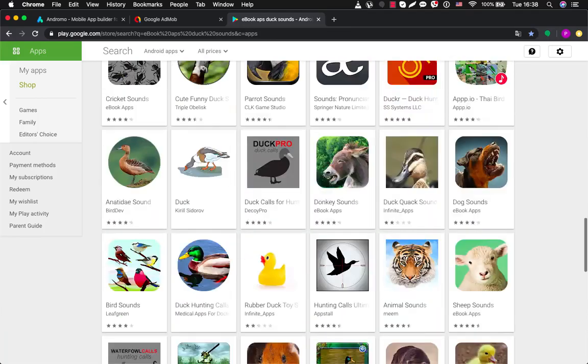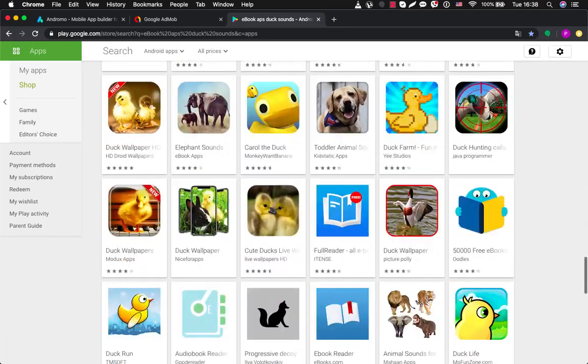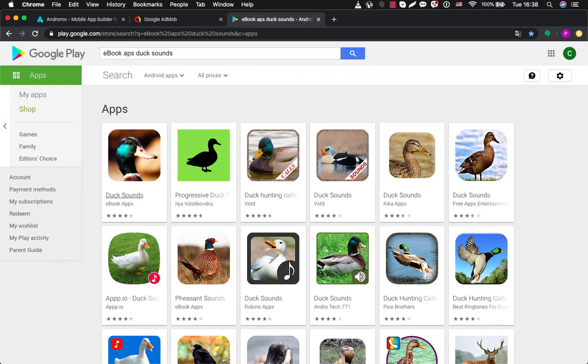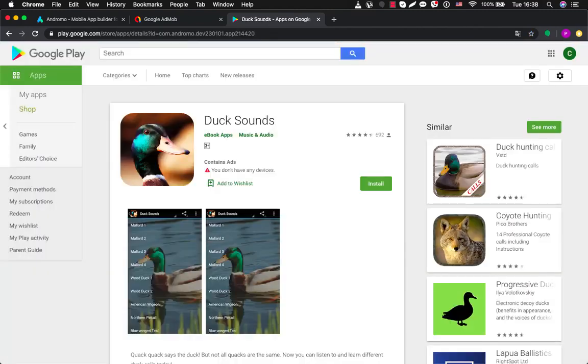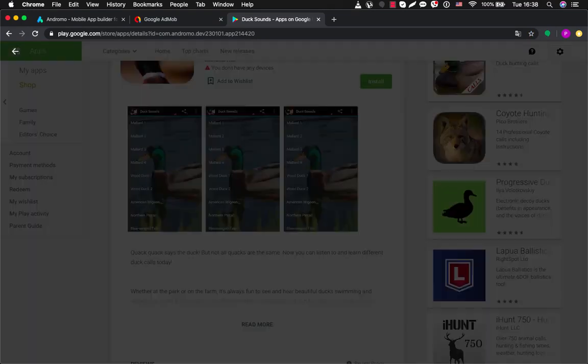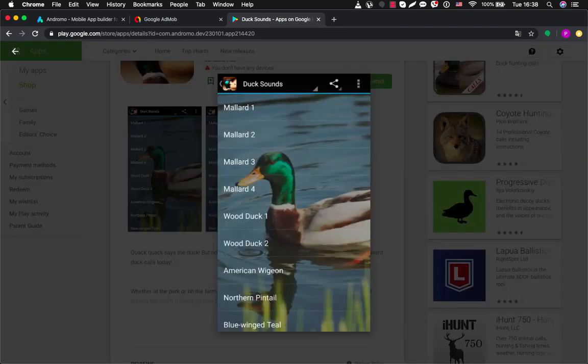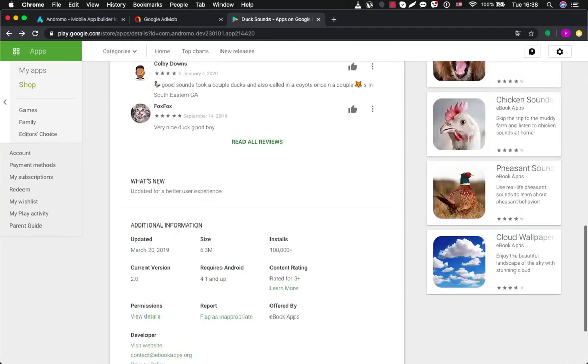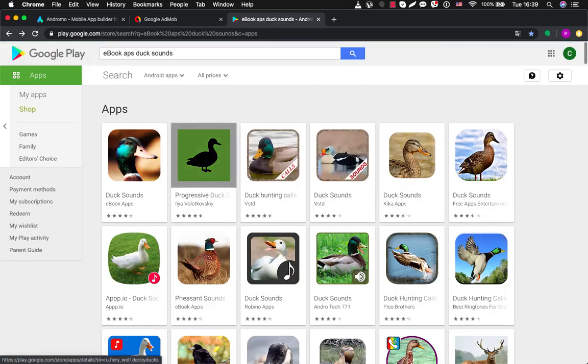We can go further and check this developer. You can see that he has hundreds of applications, and most of them are connected with sounds. The first one is Duck Sounds. It looks pretty simple. I can say that there is an audio player activity in it. You can add an audio player activity in Andromo and simply upload MP3 tracks. So it's not hard to create such an app, and we can see here that it has over 100,000 installs.